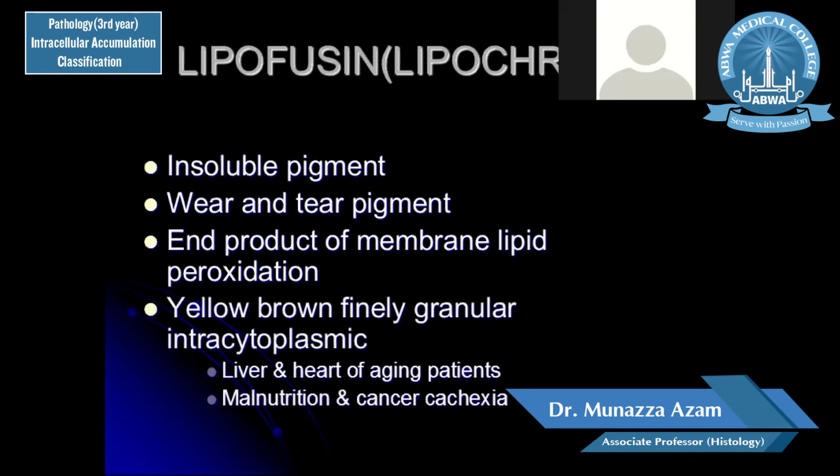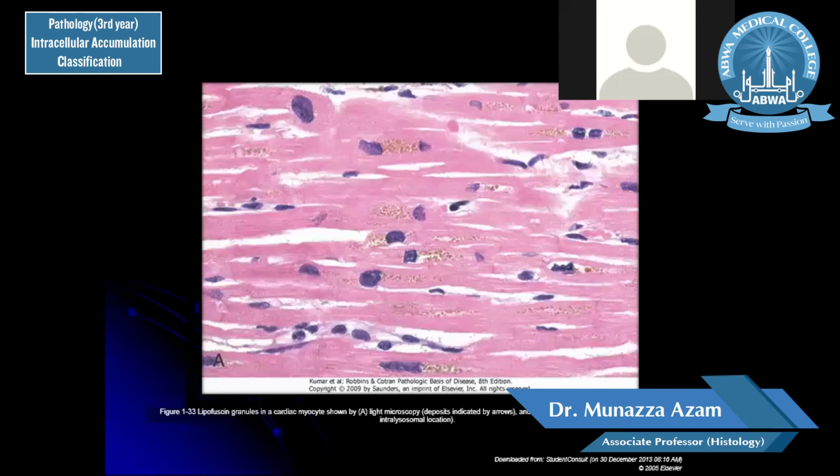It is a yellow brown, finely granular pigment present around the nucleus. Here you can see cardiac muscle, and cardiac myocytes are branching myocytes. Here you can appreciate the striations and branching of this cardiac cell. Inside the cardiac cell, the nucleus is present, and the perinuclear area means the area around the nucleus.